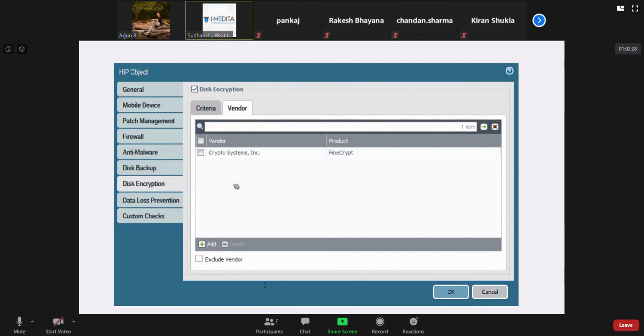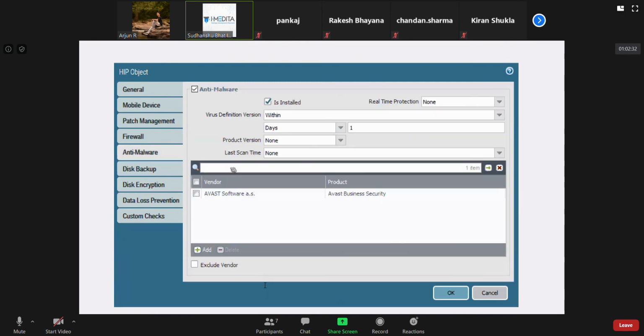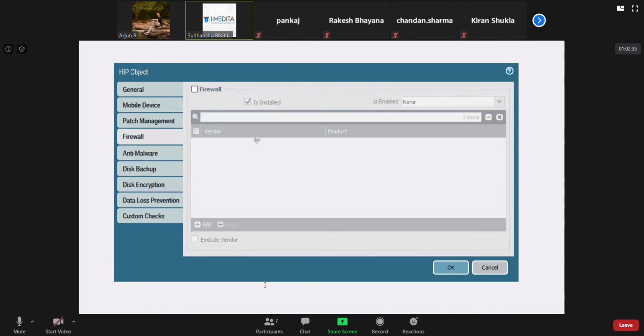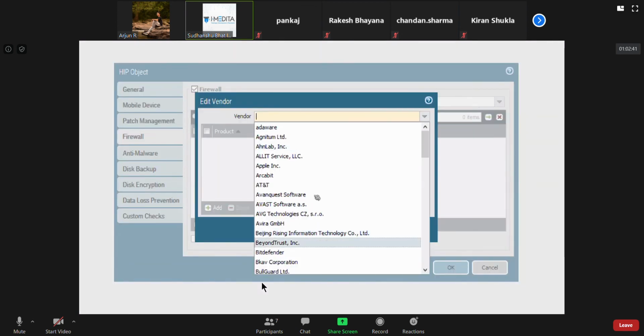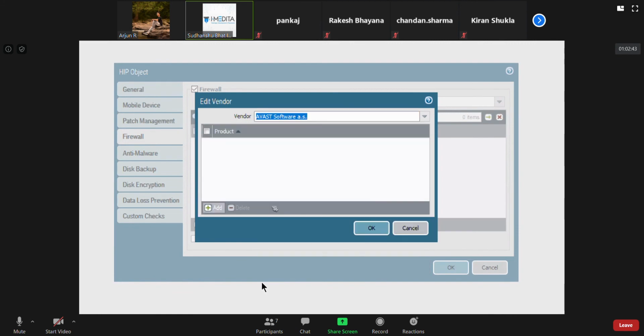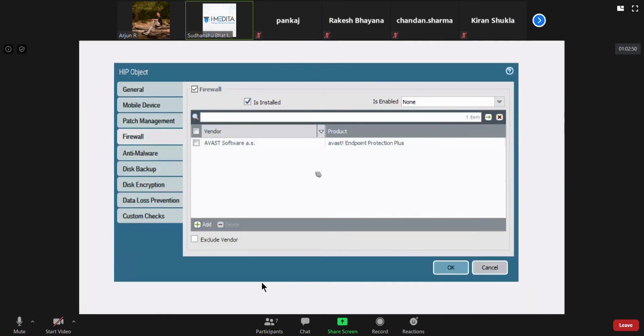So these things like disk backup should be there. You can specify all these things. Firewall, we can specify. Maybe Avast Endpoint Protection Plus, or Internet Security, this, that. We can specify all these things.